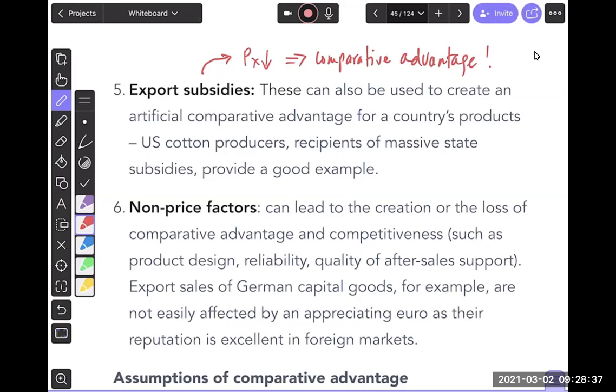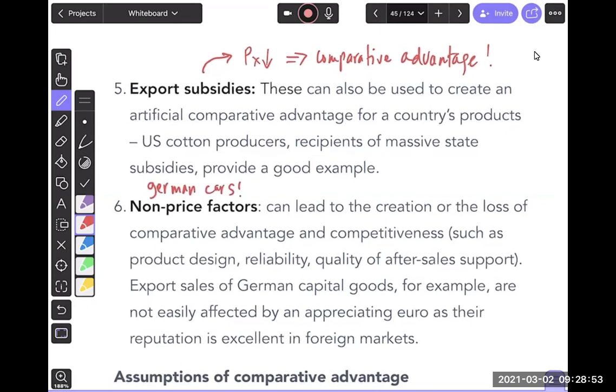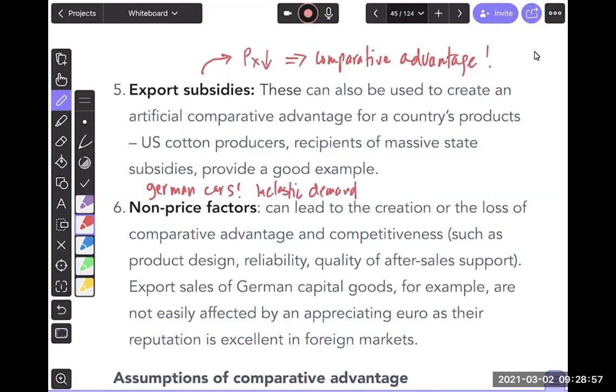Then comes the non-price factors, guys. What are the non-price factors? Non-price factors are things that are basically not related to prices, and yet they give you competitive advantage. A good example of this is German cars. German cars are high quality and have a very inelastic demand. Are they cheap? The answer is no, they're actually expensive. But a lot of people say they have very high value.